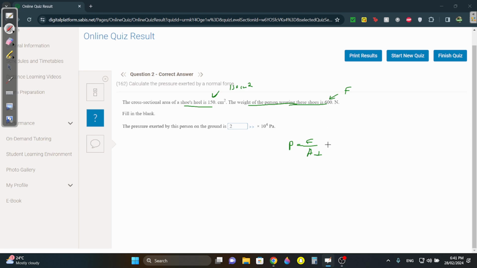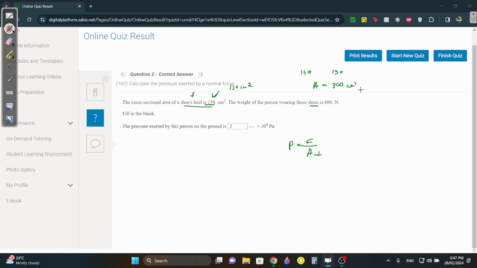What do you have to do? This is why this is a tricky question. The first thing you have to look at is the person wearing these shoes. When you wear shoes, this is you, and you're wearing 2 shoes, one here and one here. Excuse my drawing skills, but what I'm trying to show you is you wear 2 shoes. If one shoe is 150, you have 150 over here and 150 over here, so the total area is 300 centimeters squared.